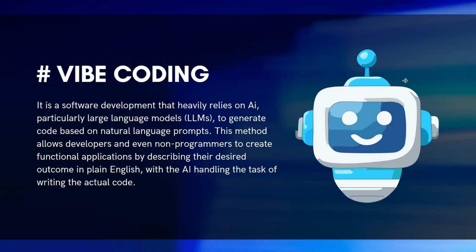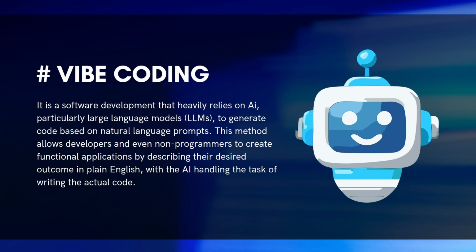What is the actual meaning of vibe coding? Vibe coding is software development that heavily relies on AI, particularly LLMs, that is, large language models like ChatGPT, to generate code based on natural language prompts. So what is happening here? Instead of writing the code yourself to build any website or web app, you can write in natural language text format. That is called a prompt.